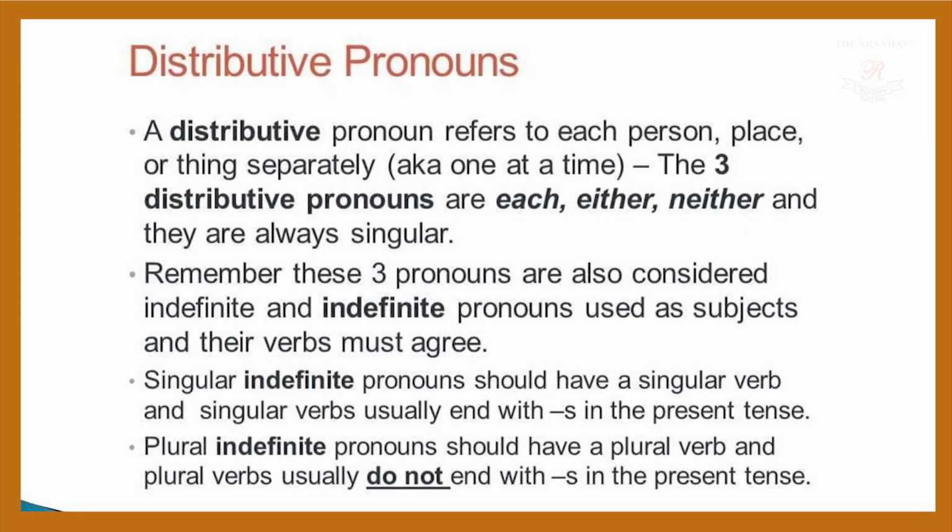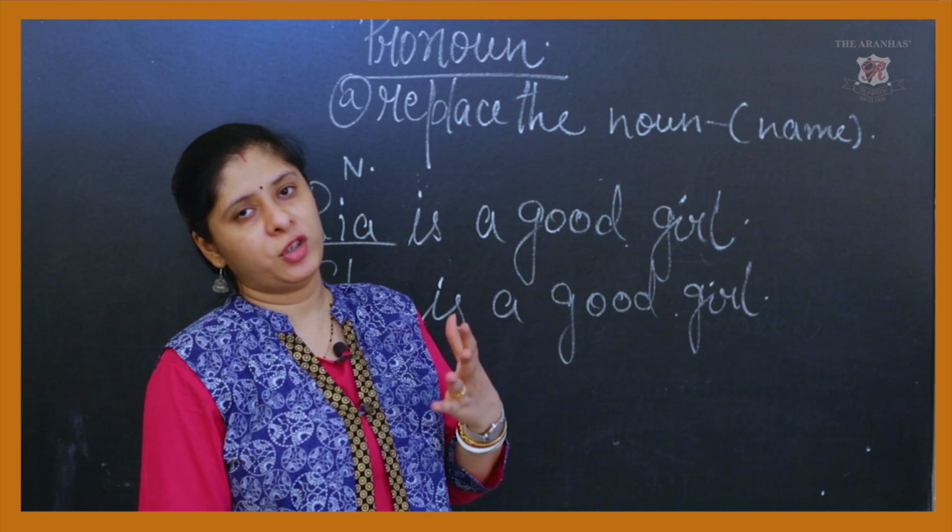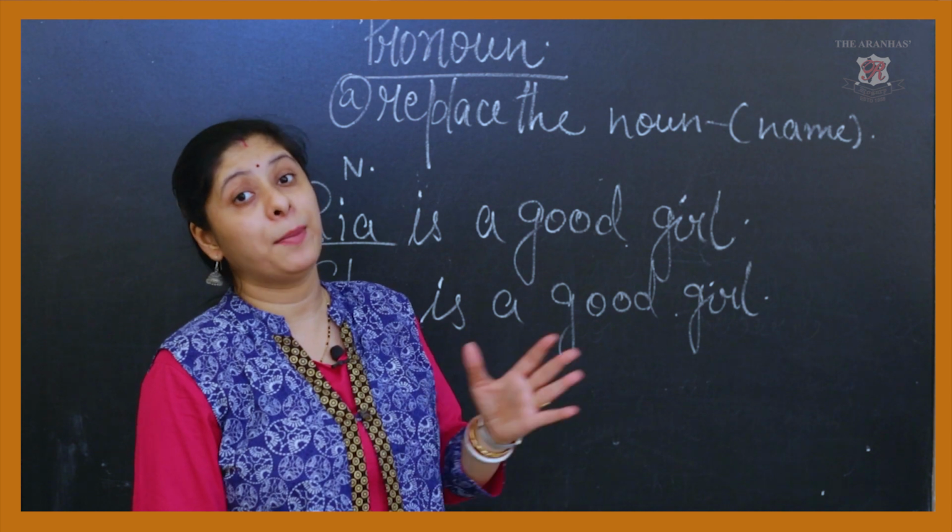Distributive pronouns. A distributive pronoun refers to each person, place or thing separately. The distributive pronouns are each, either, neither, and they are always singular. Now, the moment I say distributive, it is distributing the things. So we have to be very careful about distributive and demonstrative.